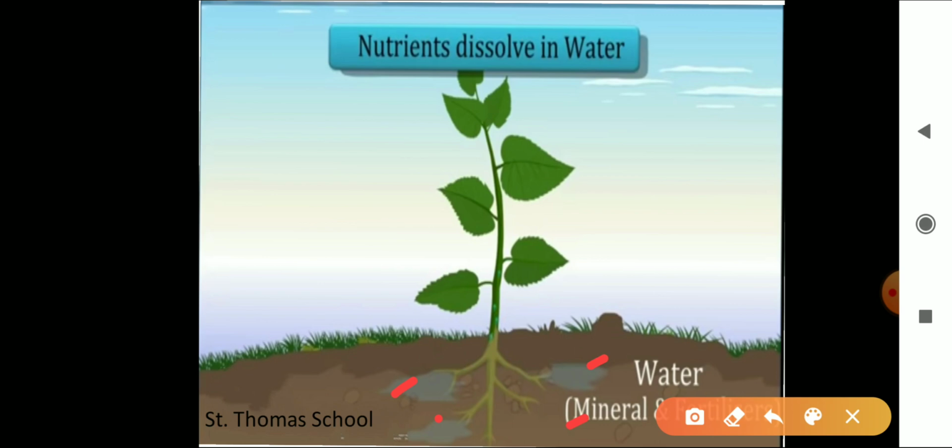So this water which is present here is absorbed and transported to each part of the plants. Water will also protect the crop from both frost and hot air currents.